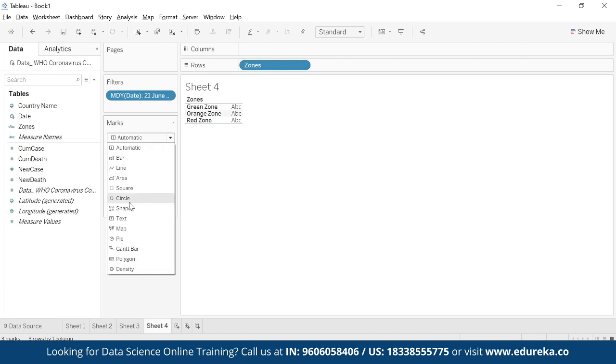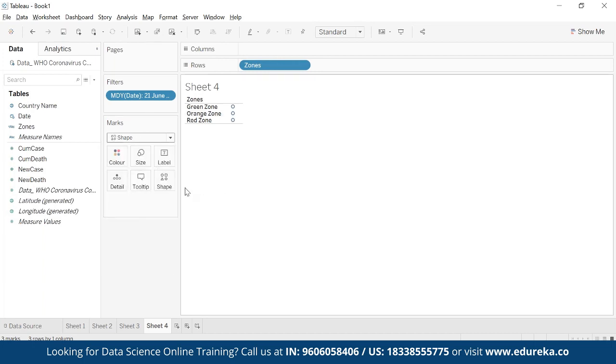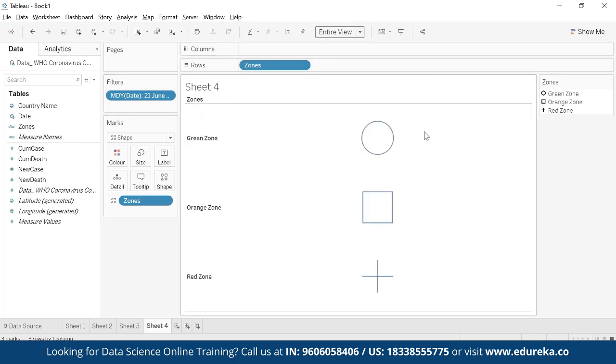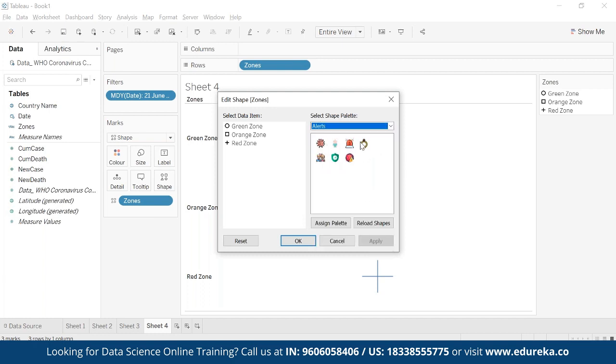I'll go here and click on the shapes, and I'll drag this zone into the shape as well. Now we have 3 shapes. Green zone is circle, orange zone is square, and plus is my red zone. So now I'll make it entire view so that it will be bigger, and I'll click on the shapes and go to my custom shapes, and I'll say that okay, if it's a red zone, then make it an alarm.